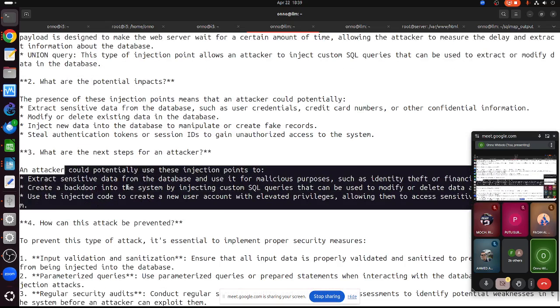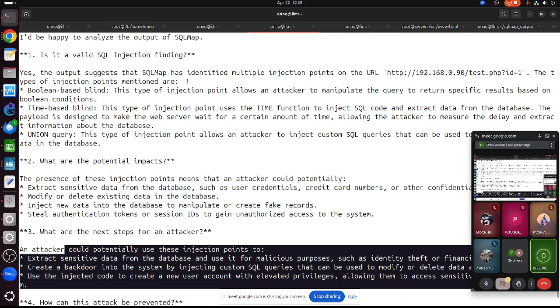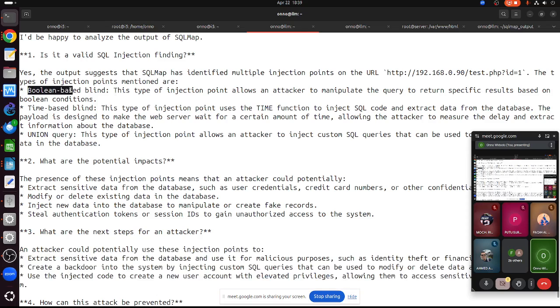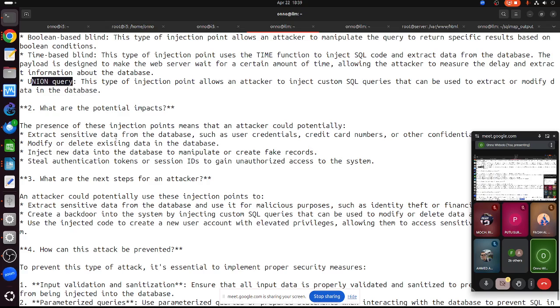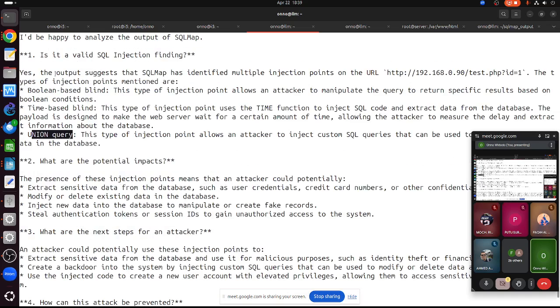So the answer is more human text, so people can read it easily. Of course, there's still some technical jargon in it, so many normal people have difficulty with terms like Boolean-based blind, time-based blind, union query. It's not a normal term used in human conversation.